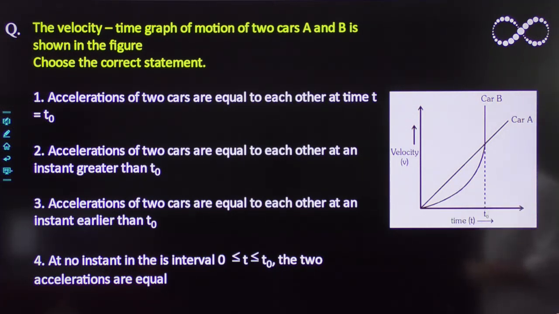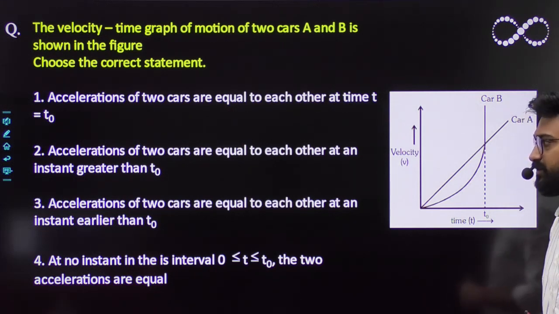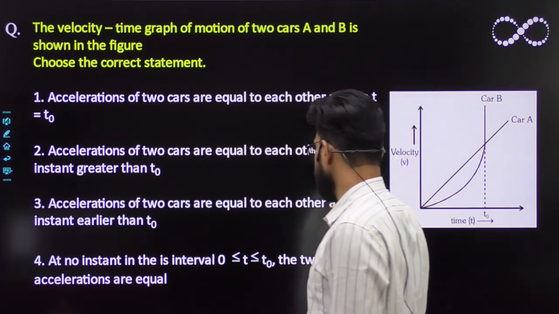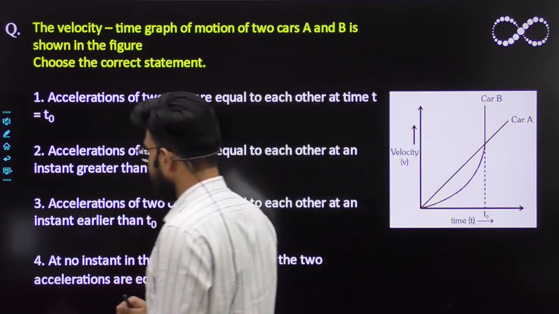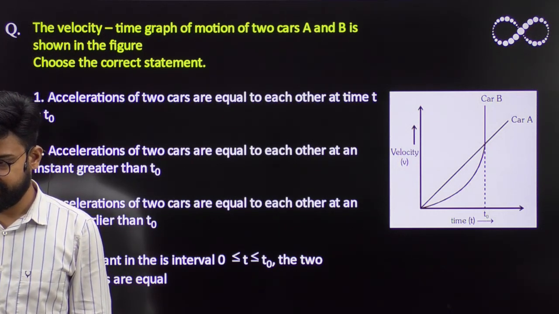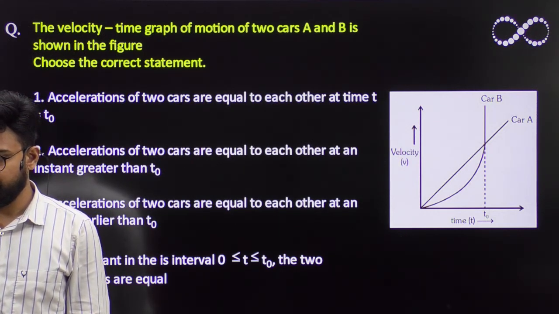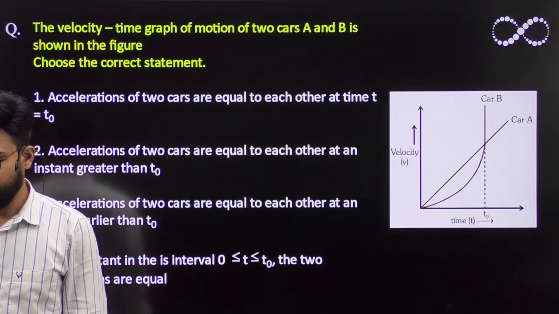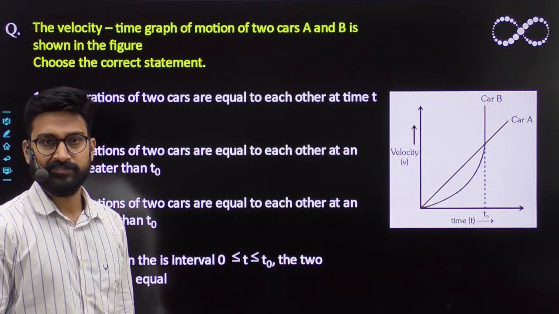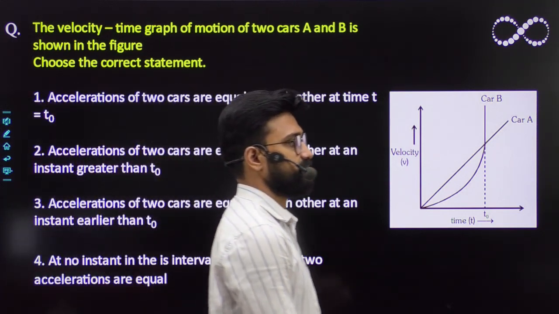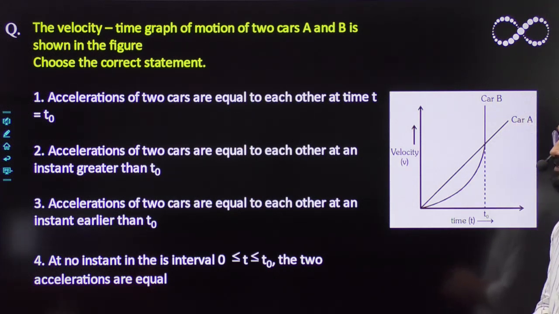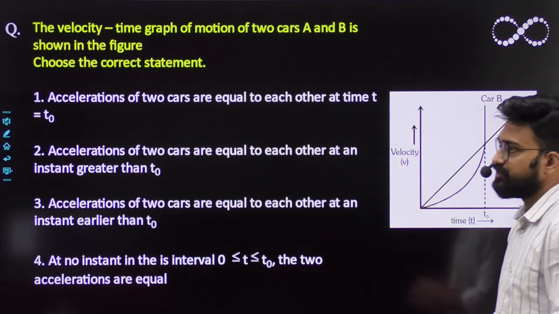Chishta has got the answer now. Chishta is saying third. Acceleration of the two cars are equal to each other at an instant earlier than T0. Hardik has also got the answer now. Hardik is also saying the same option, third. Yeah, Shubham. ठीक है, शुभम का भी आ गया एंड रशिद.